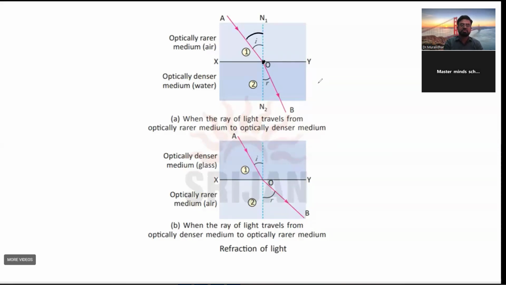See here. The first one is this. Whenever light comes from one medium to another medium, it bends towards the normal. It is coming towards the normal because the speed of the light decreases when entering the second medium. Whereas in the second case, it is moving away from the normal. This angle is more here compared to here. Right? Why? Because there is a change of speed. As speed changes when light passes from one medium to another medium, we can find the bending. Right?